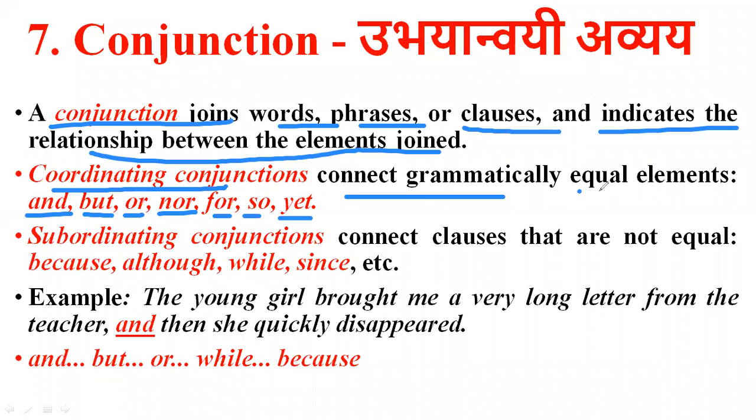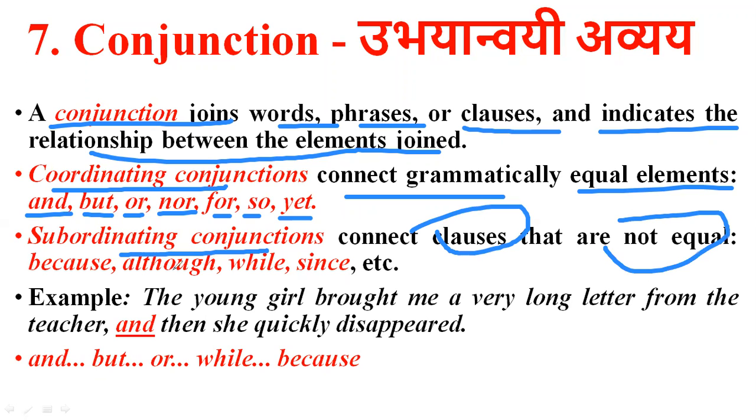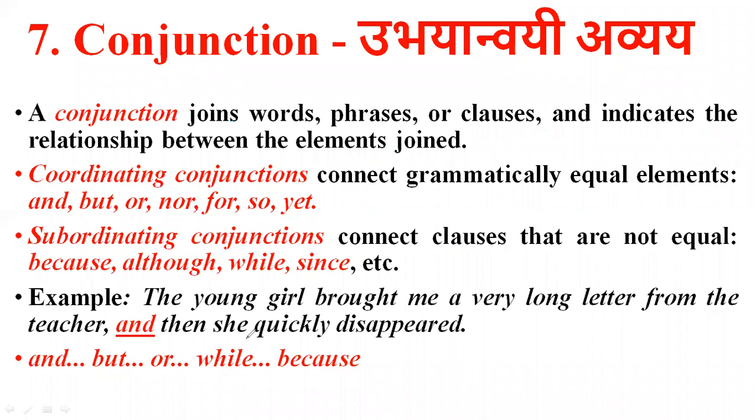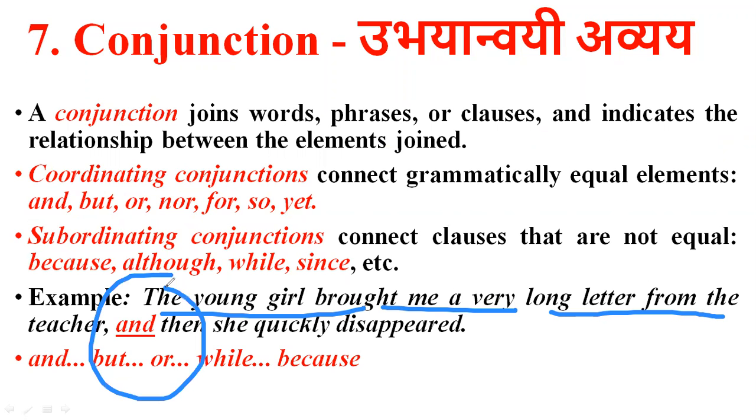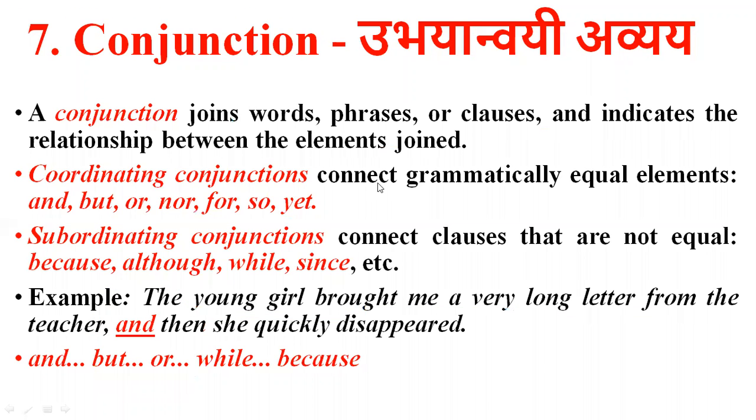They connect grammatically equal elements, and subordinating conjunctions connect clauses that are not equal, like because, although, while, since. So for this example, the young girl brought me a very long letter from the teacher and then she quickly disappeared, right? So example आपण त्यामध्ये अशा प्रकारे देतो, preposition and conjunction.